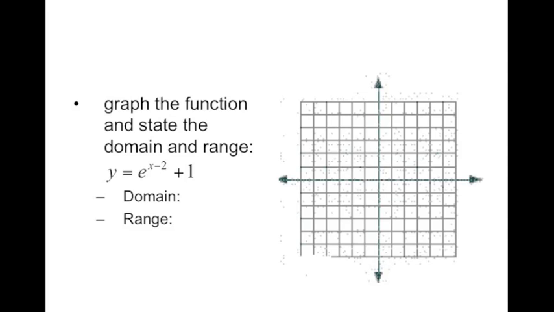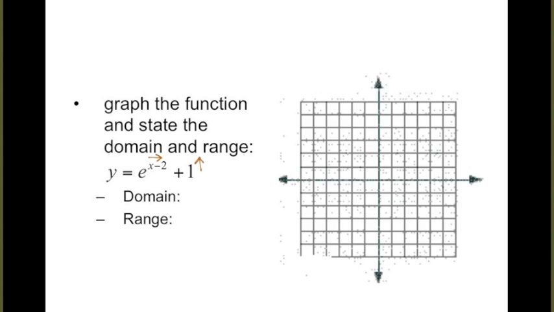This next one has some shifting involved in it. So the first thing we're going to do is take care of the shifting that occurs in this graph. So what does the -2 up with the x do? The x minus 2. How does that change our graph? To the left. Close. To the right. The right. Oh. It's a sideways, but it goes backwards when we have a sideways. And what's the +1 do? Up 1. So we're going to go to the right 2 and up 1 to kind of recenter our graph.